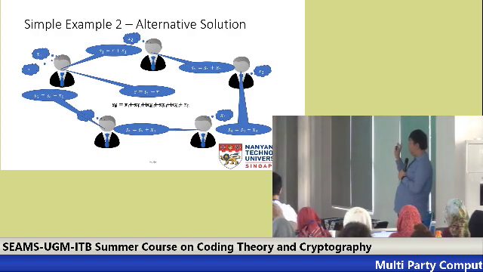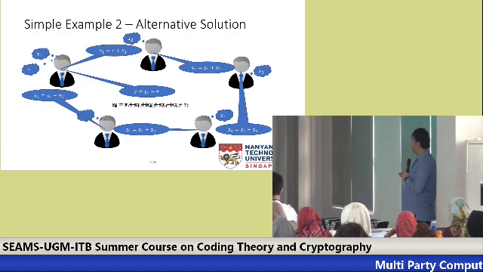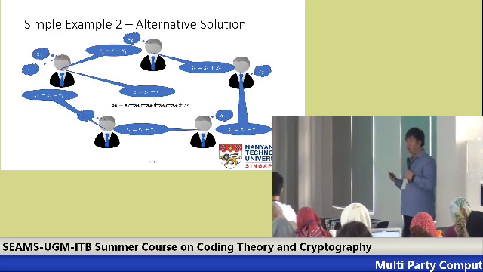So if they work together, since they know s2 and s1, they can simply subtract s1 from s2, and this coalition will know the salary x2. So this gives us some intuition on the existence of some adversary.